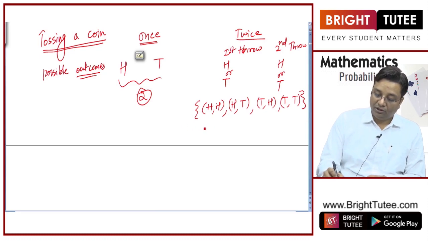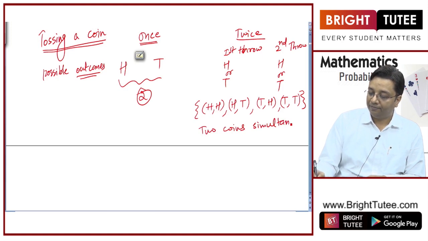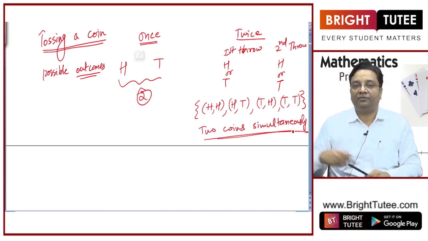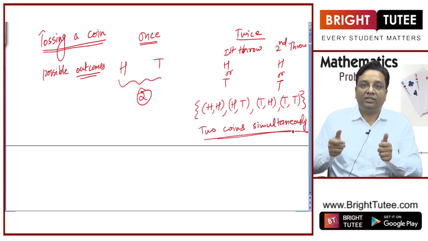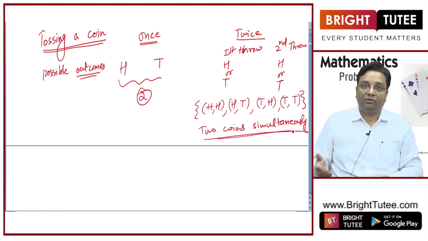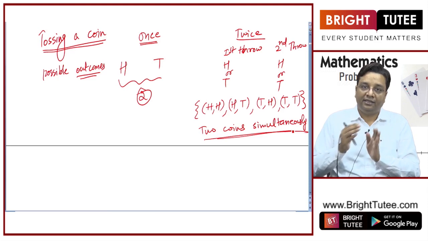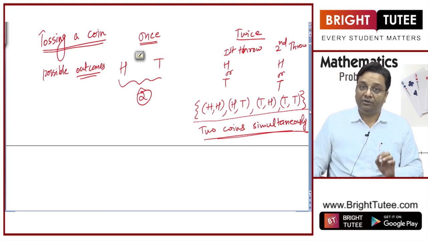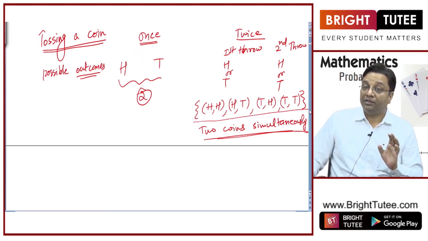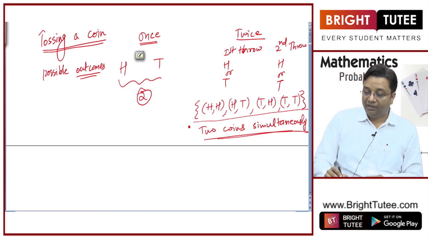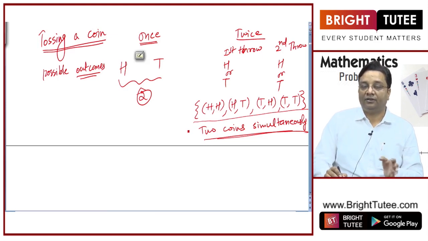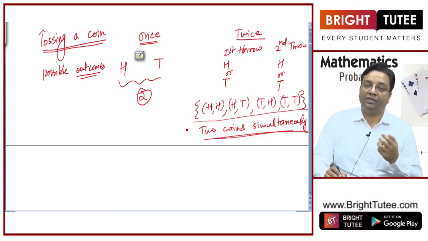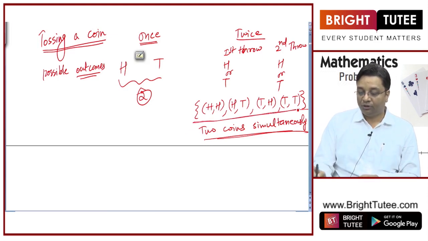Or if you are throwing 2 coins simultaneously. Let us say you have got a 1 rupee coin and a 2 rupee coin, and you throw these 2 coins simultaneously. So, these are the possible outcomes in that case: head, head, head, tail, tail, head, or tail, tail, right? You need to know these outcomes very thoroughly, because if you are asked a question to find the probability of getting at least 1 head, or to find the probability of getting 2 heads, you need to know the total possible outcomes.